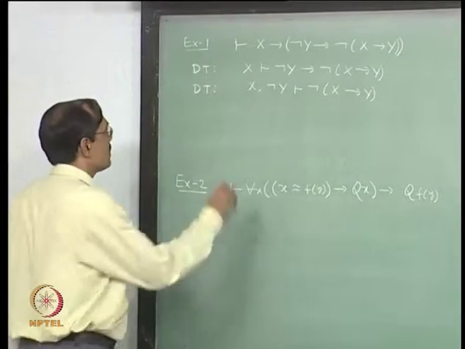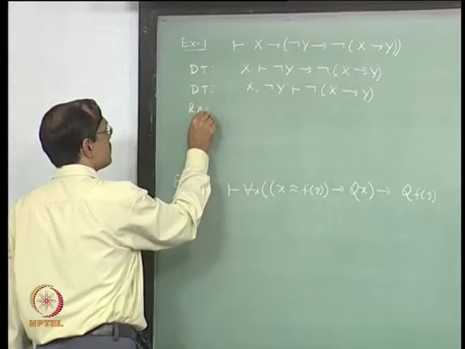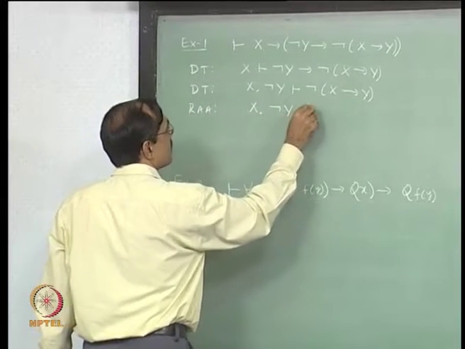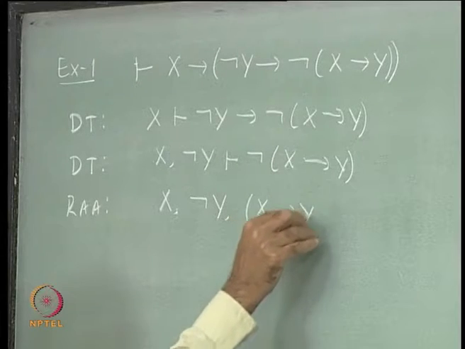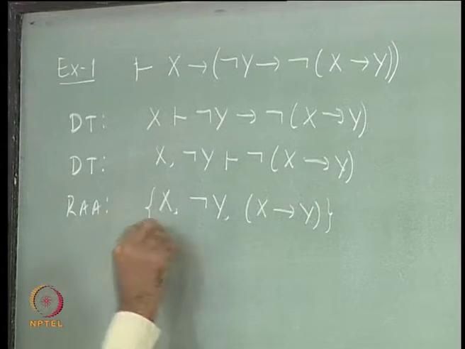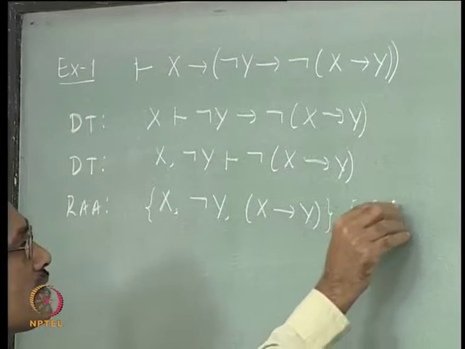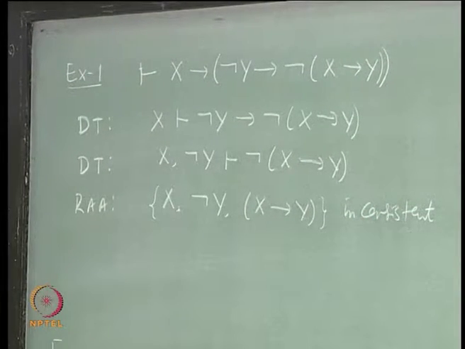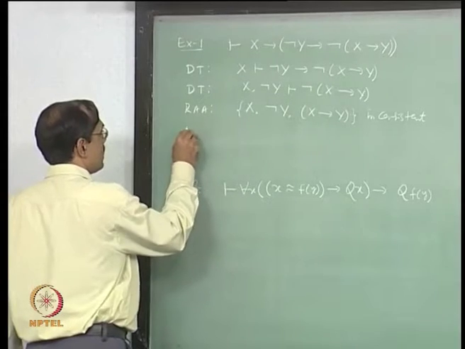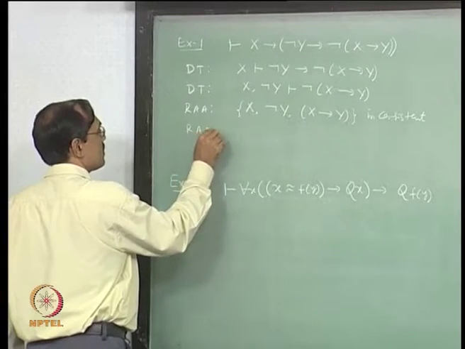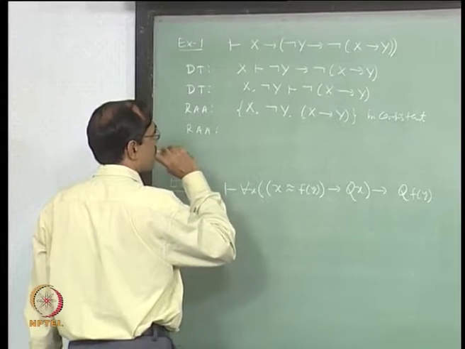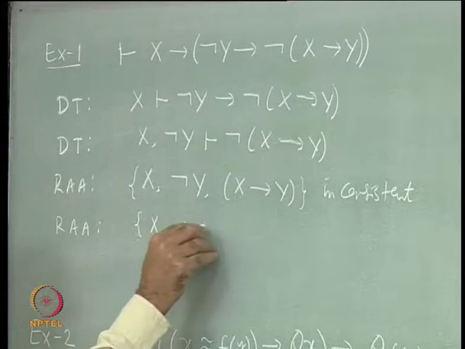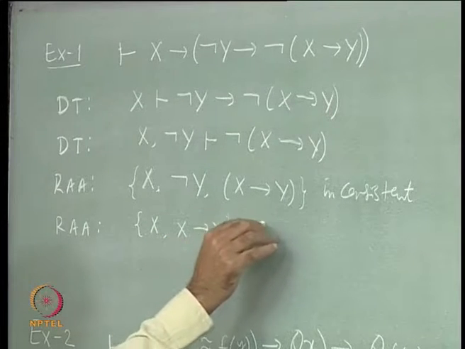Then with reductio ad absurdum you show that x, not y, and x implies y is inconsistent. Then again by reductio ad absurdum, x implies y entails y.